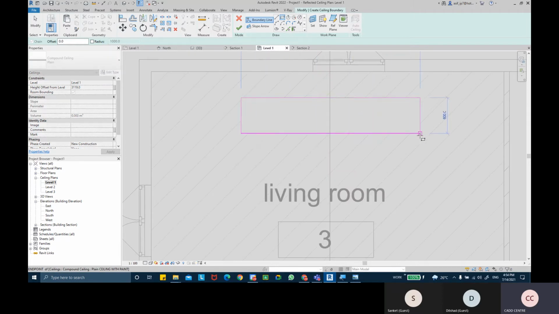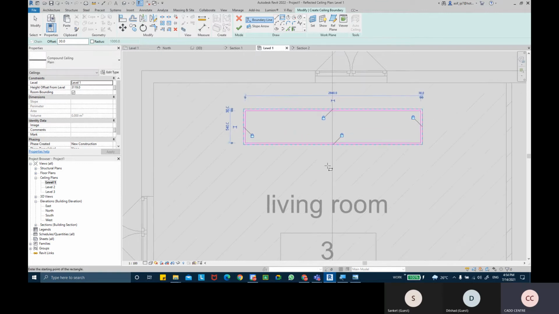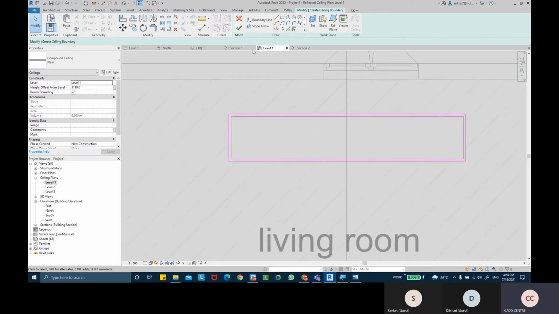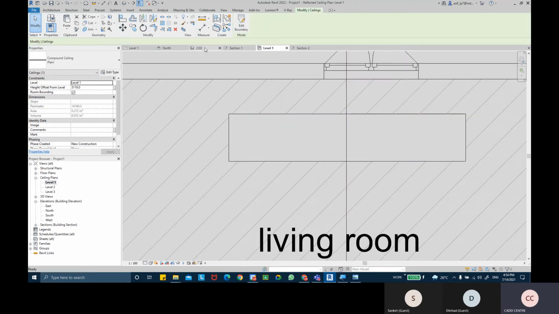I'm going to draw it over this element. You can lock these lines. I'm not going to finish this element yet. I'm going to create one more rectangular shape, but I'm going to give an offset of, let's say, 30 mm, but not facing outside, but inside. Like that. And then I'm going to hit finish edit mode to complete.